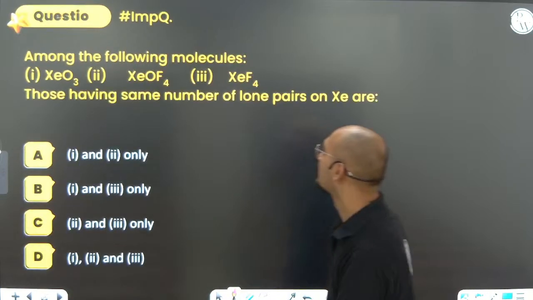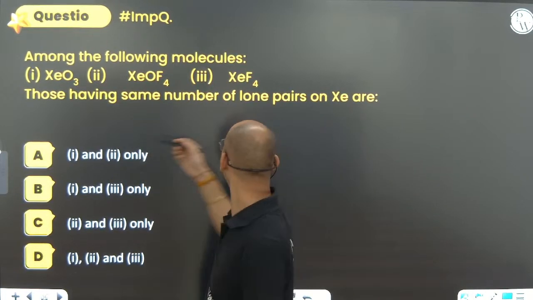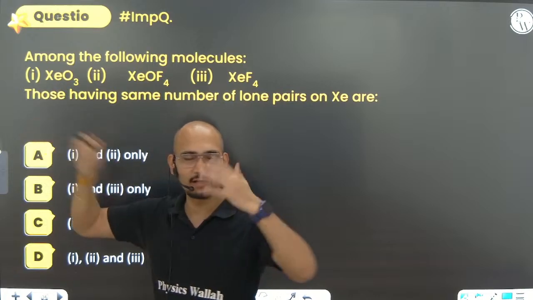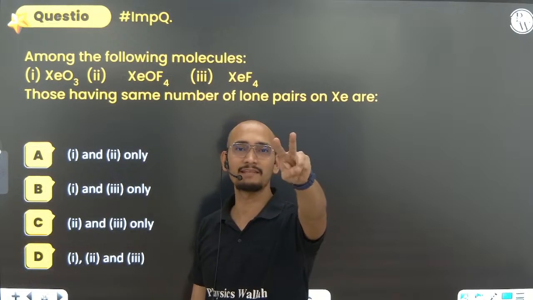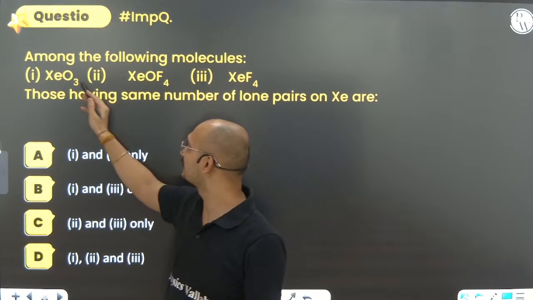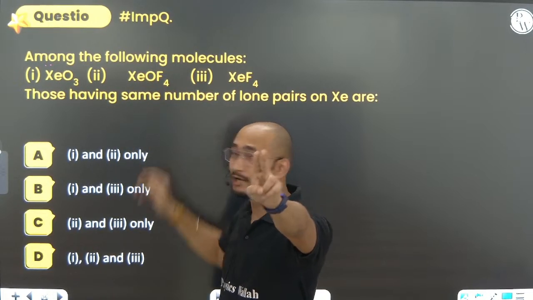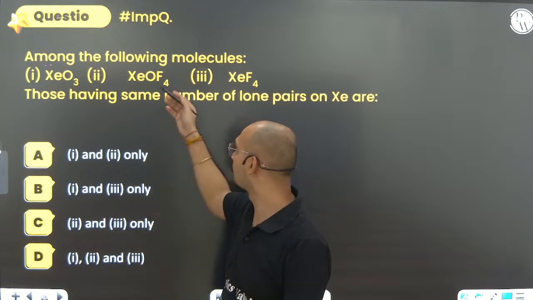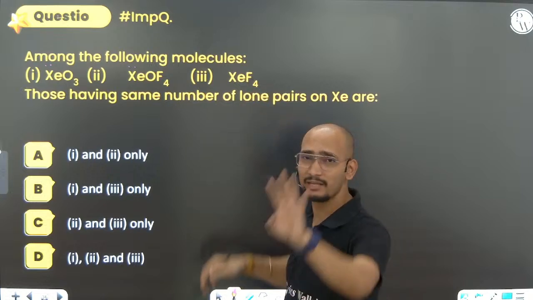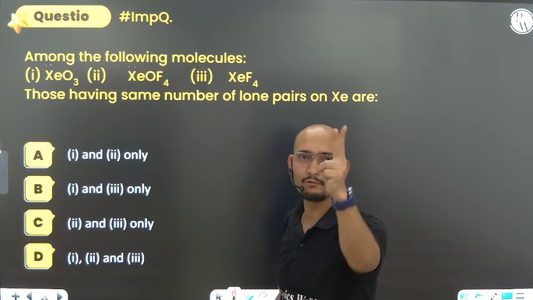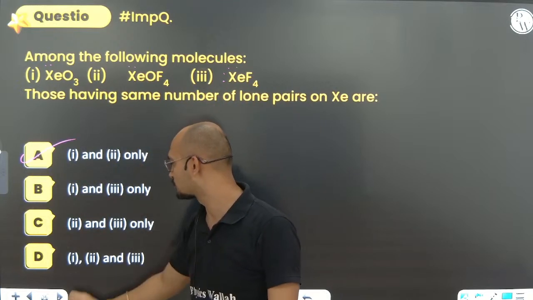Check it. Among the following molecules, those having the same number of lone pairs on xenon. How many lone pairs on xenon? Xenon has how many valence electrons? 8. How many oxygens are there? 3. Every oxygen makes how many bonds? 2. So 6 electrons are already taken. How many remaining? 2. XeO4: one oxygen takes 2 electrons. One fluorine takes 1 because fluorine is monovalent. So how many taken? 6. How many remaining? 1. XeF4: how many does it have? 8. How many bonds is it forming? 4. How many still remaining? 4 electrons, which remain as 2 lone pairs. So what can we say? No, it is different. 1 and 2 only. Option 1.